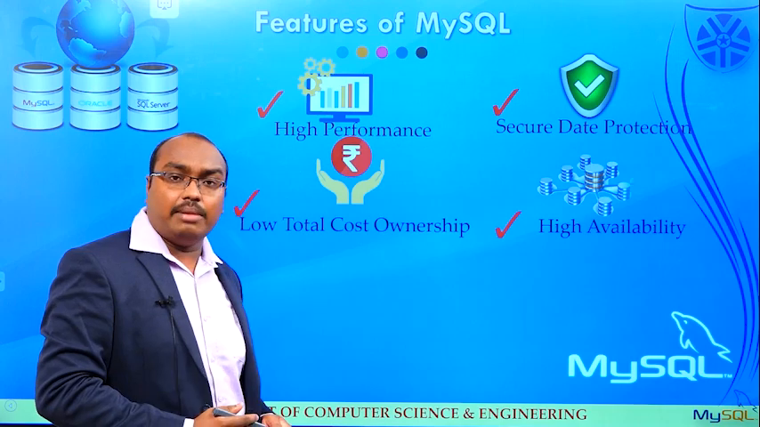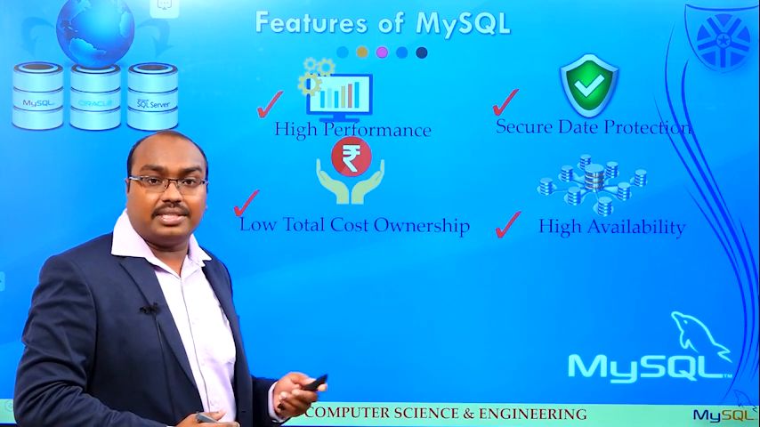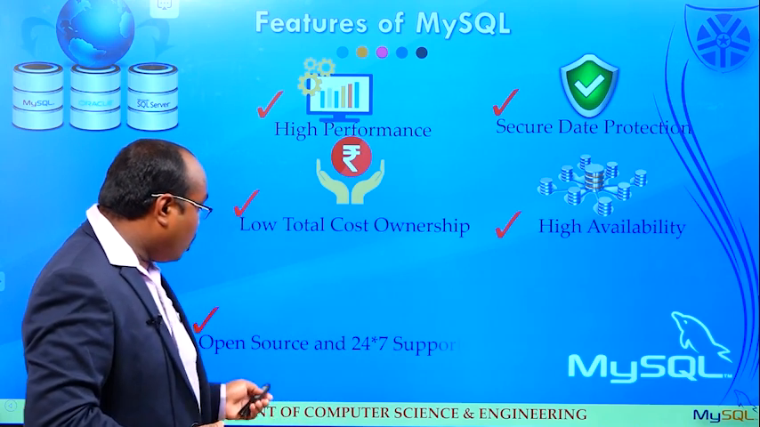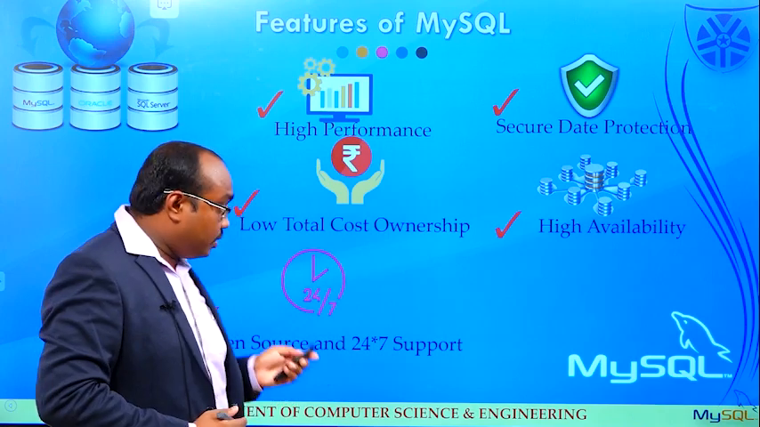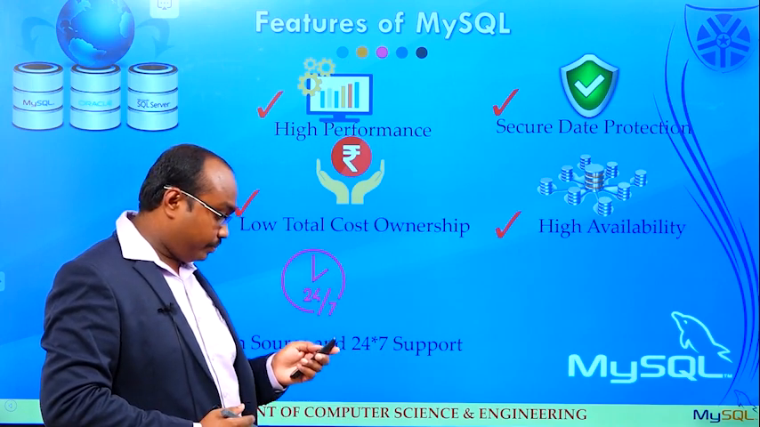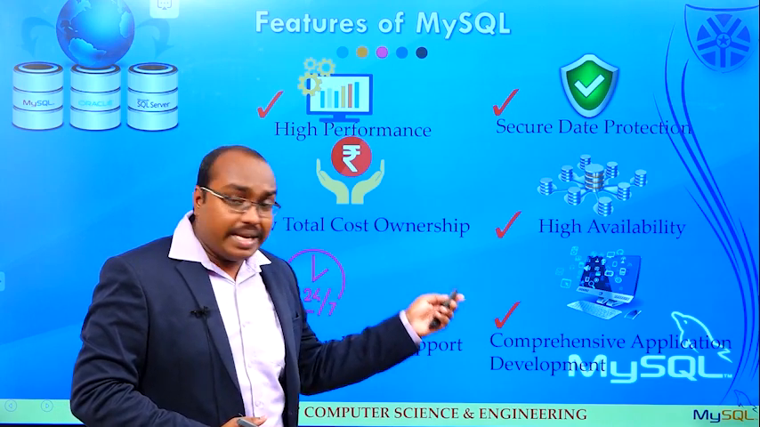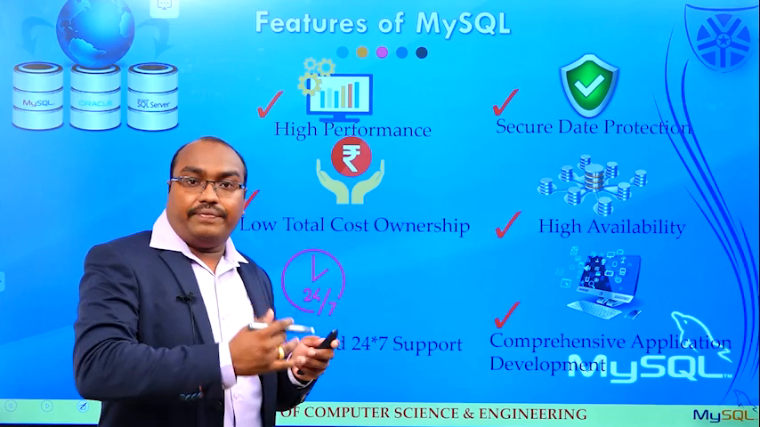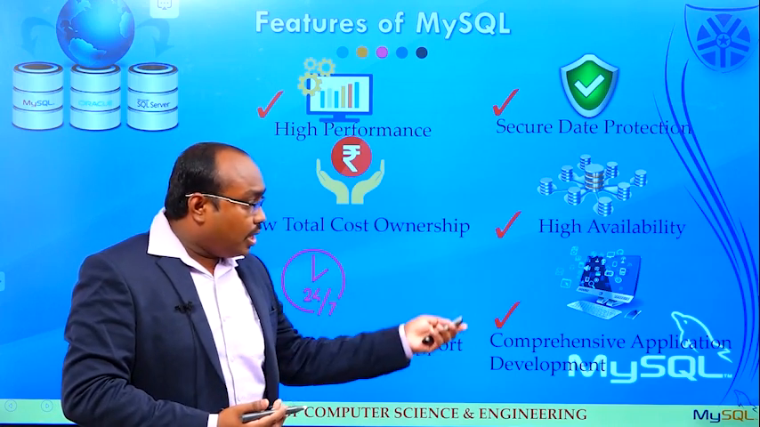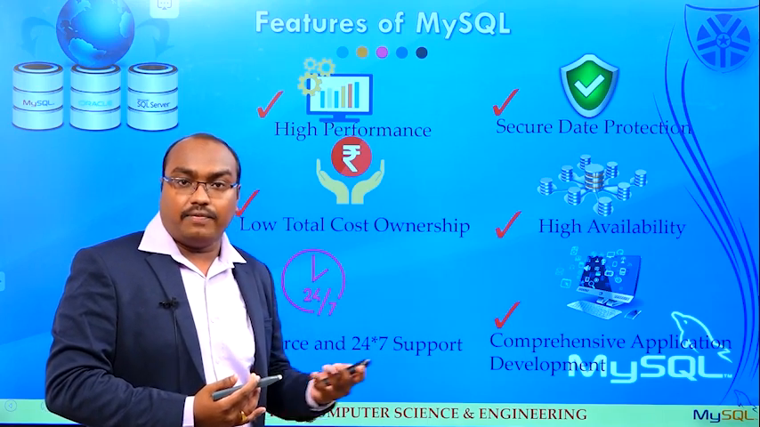And the next one, high availability. This MySQL database can work on different high-end machines and master-slave configuration machines. And the next one, open source and 24/7 support. This MySQL database is open source and it supports 24/7. And the next one, comprehensive application development. MySQL database can be embedded with different applications, so we can develop different types of applications. This MySQL database supports procedures, triggers, views, and different types of functions.